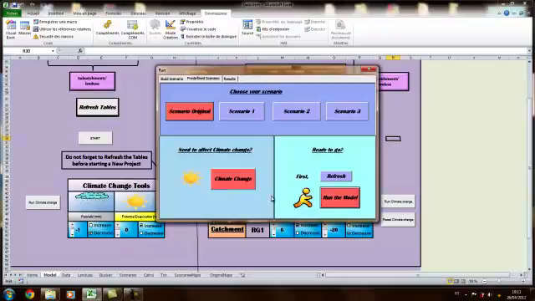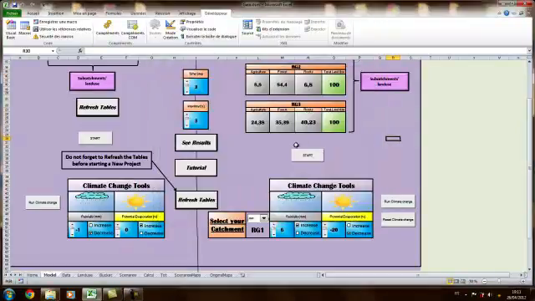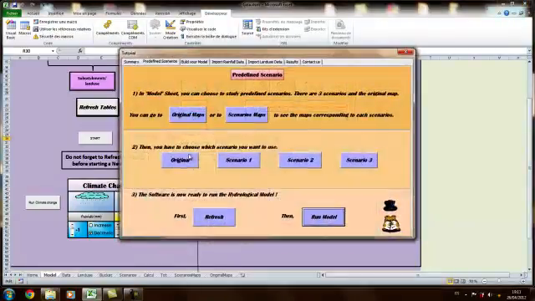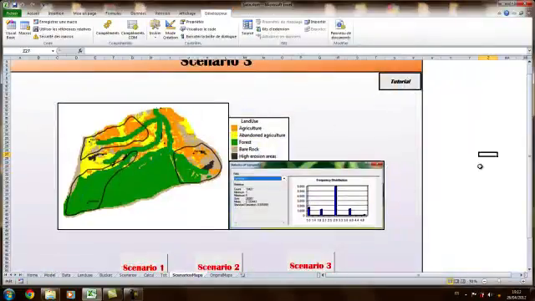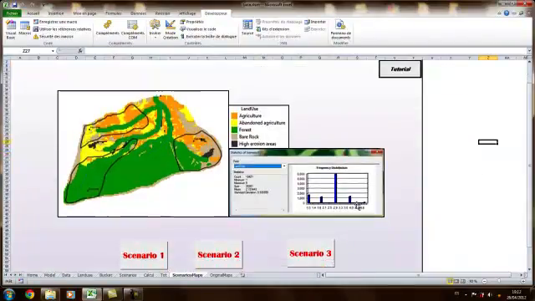Here just some buttons, really easy to access. But in this tutorial we'll click on tutorial and see how it is working. So you are on predefined scenarios here. You can click on scenario maps and discover here which scenario you want to use. You can click on scenario 1, 2 or 3 and discover the difference between the three scenarios.